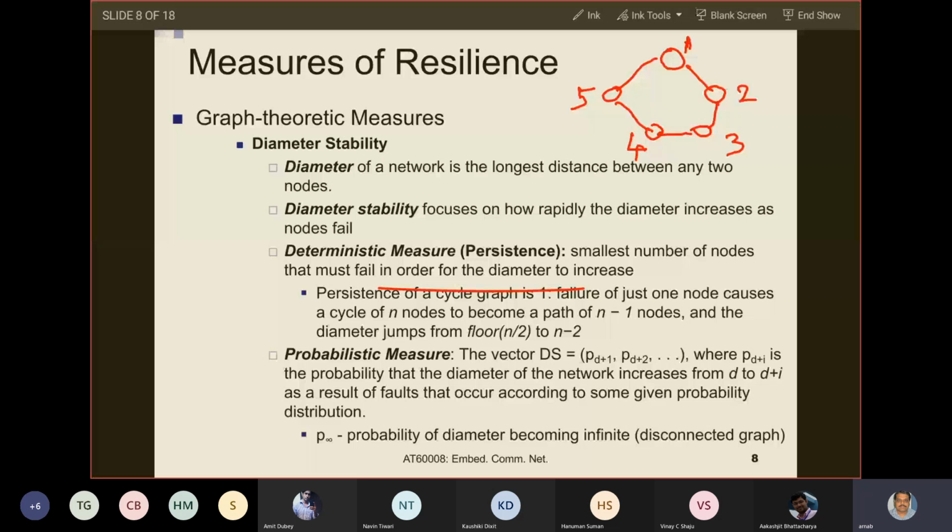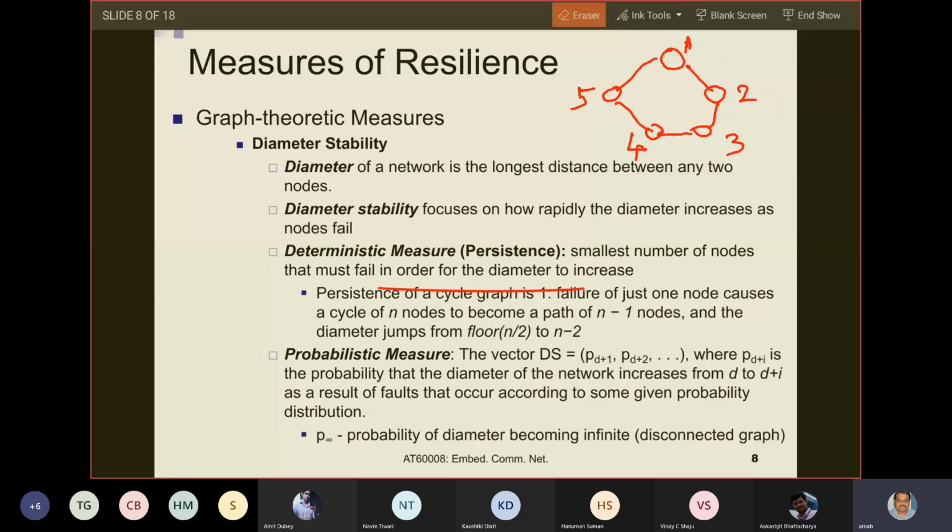Over all these node pairs, what is the longest distance? Distance is always the smallest number of links between any two nodes, and diameter is the longest distance among all such possible pairs of nodes in the network.